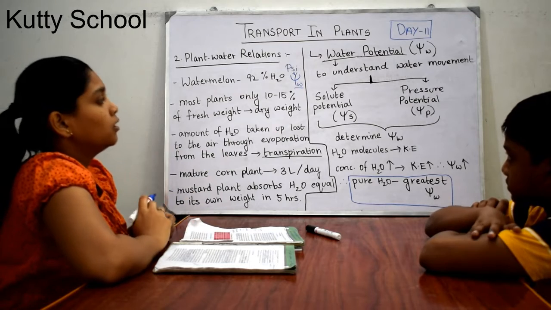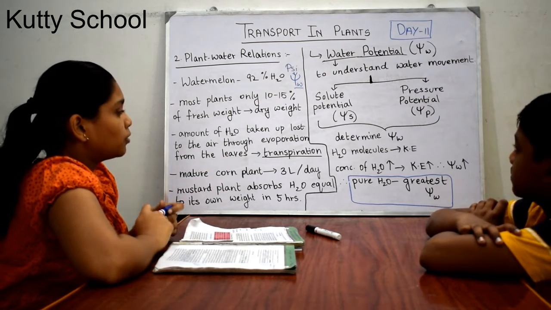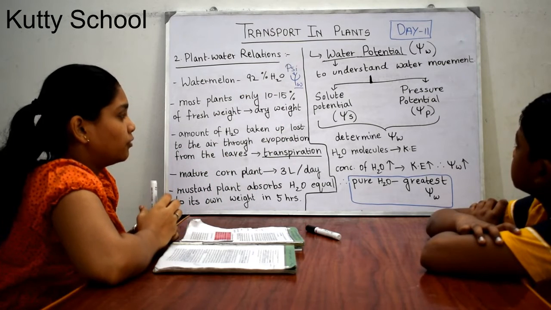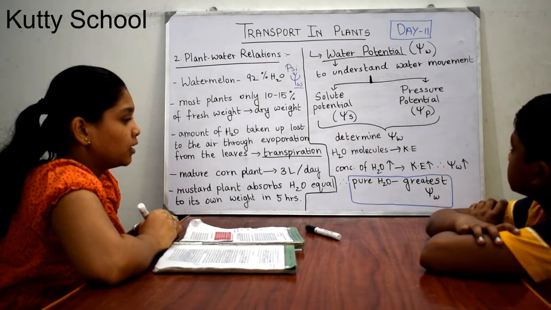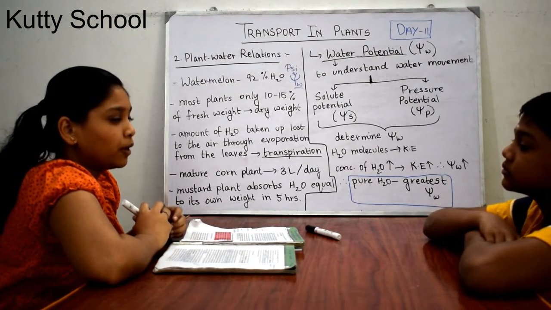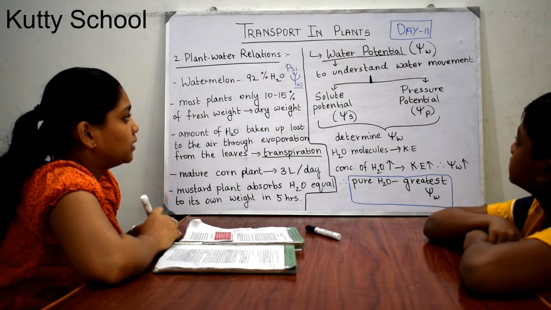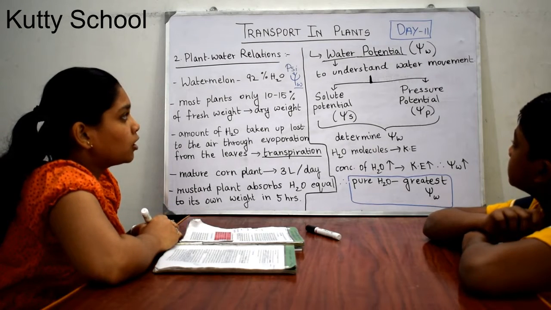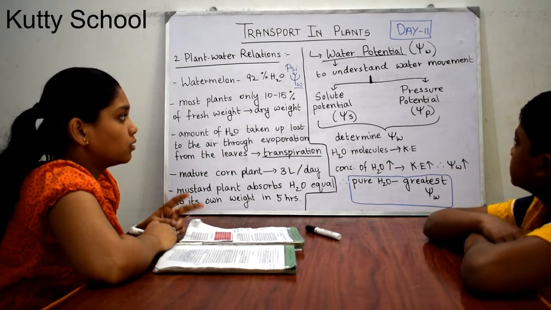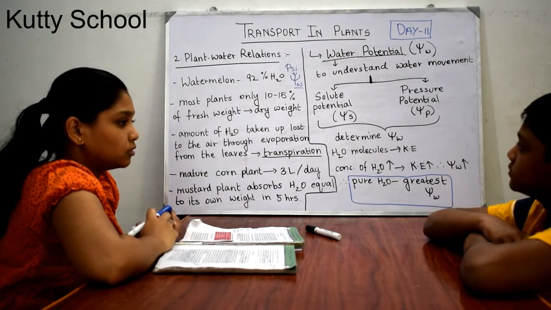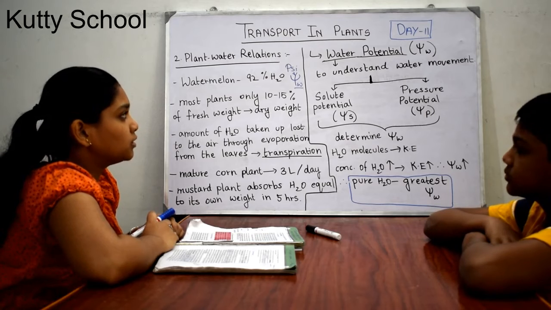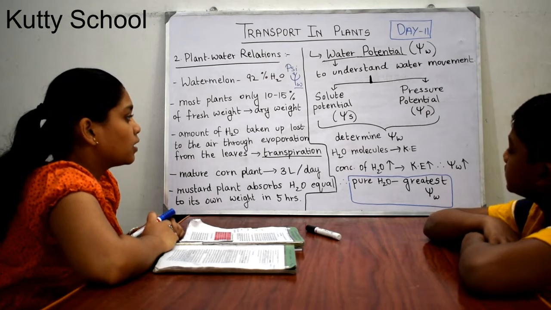So this water potential is generally a defining term, used with numericals to understand the water movement, from where to where the water is moving. We can understand it very easily. Water potential is determined by two components, which are known as solute potential and pressure potential. So these two potentials determine water potential.